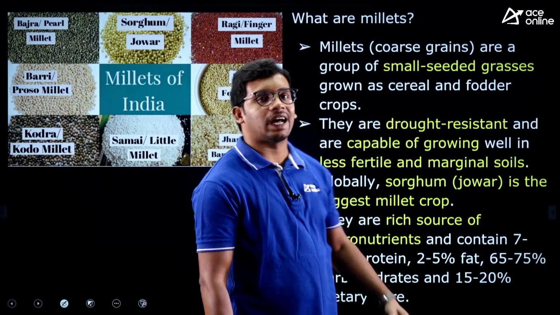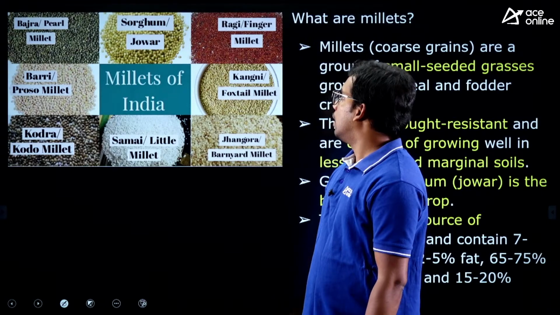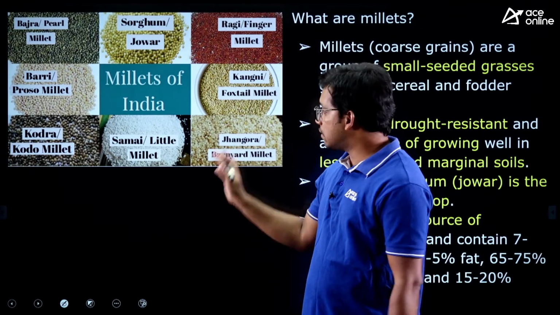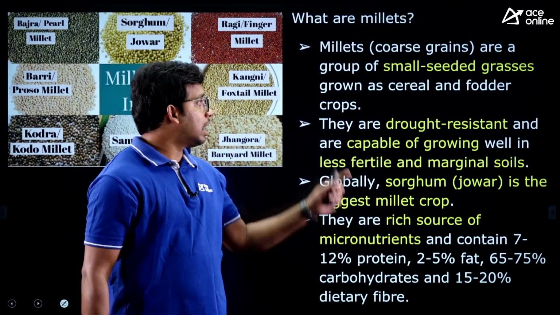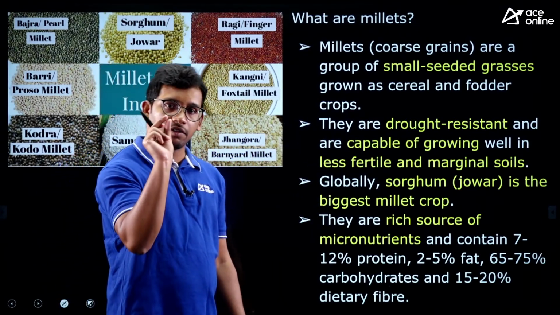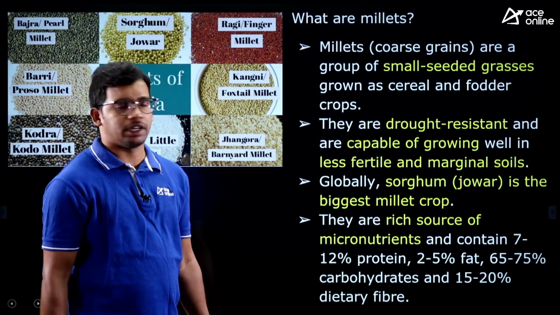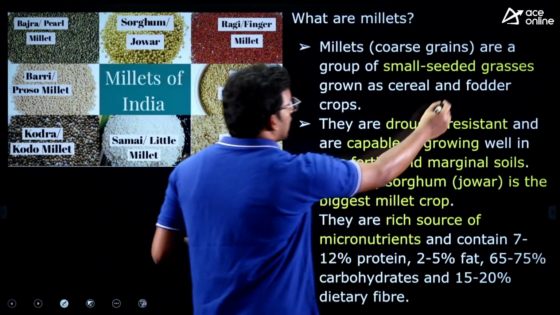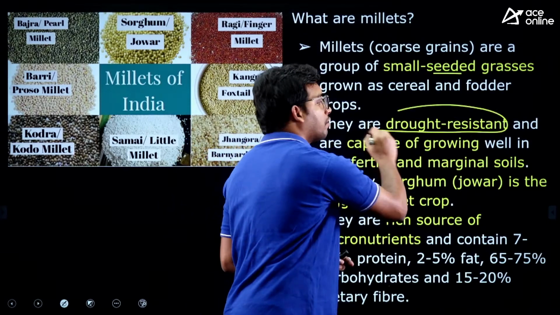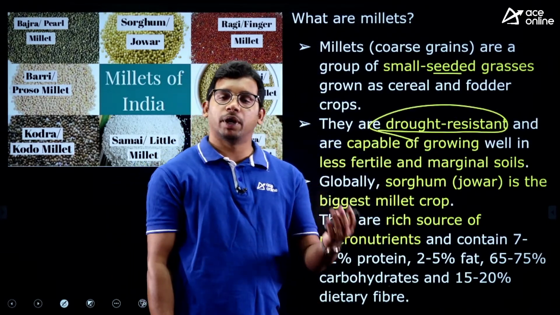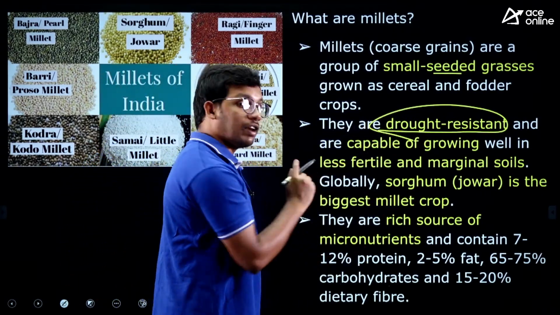Now what are millets? Millets are grass seeds. You can take jowar, bajra, and then ragi. All these are called millets. That means they are grown from grass, and they are coarse grains, with a specific size, and they are not exactly refined. So coarse grains and grass based cereals, and they are drought resistant. That means they require a very small amount of rainfall or water compared to wheat, sugarcane or rice. They are drought resistant, and they have nitrogen fixation.